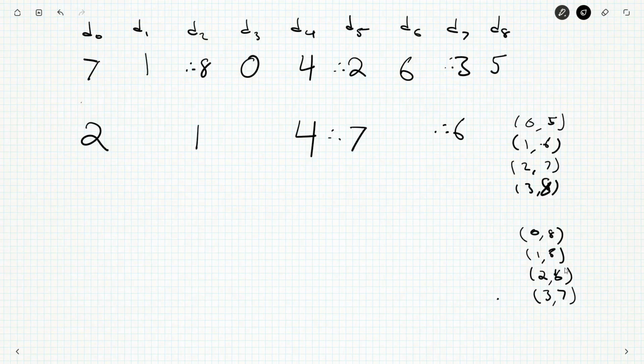But that all worked out. And then what could I do? Well, I could have 0 here, and then that would put 8 here. And if 8's there, then that means 3 has got to go here. And if 0's here, that would mean 5 has to go here. And that also looks like a Moffat number.